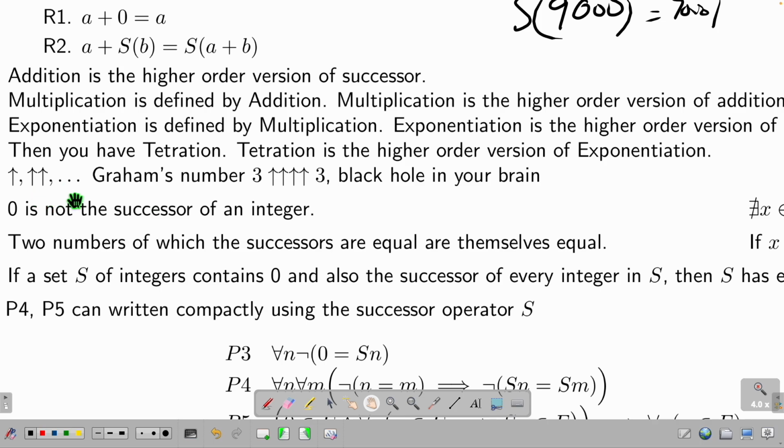You now write down an arrow to represent what you did previously. And this means you do this many times of the previous level operation, which you do many times of the previous operation, which you do many times of the previous operation. Then you will get a number, and that number has a name. And why is this number so interesting? Because the moment you have this number in your brain, you will become a black hole. This number is so big that the moment you know it, you have too much information, in other words too much mass in your brain, that you break the black hole limit and become a black hole.